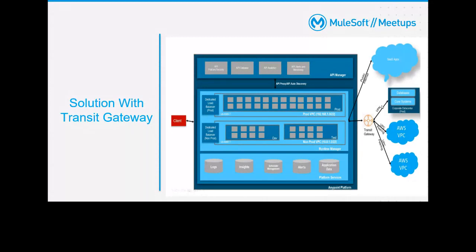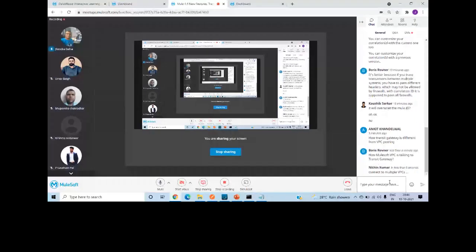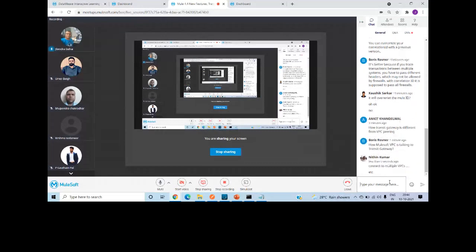See, VPC peering is between the AWS VPCs, right? We are peering two VPCs basically, but Transit Gateway can do IPsec tunneling, can do VPC peering. I will come to how the MuleSoft VPC is talking to it. So like Boris, you have to do the configuration in MuleSoft, within the VPC you have to set up the Transit Gateway in MuleSoft, where you have to configure all the AWS Transit Gateway details. Same as you are doing for VPN IPsec tunneling or VPC peering, you have to do the same thing.